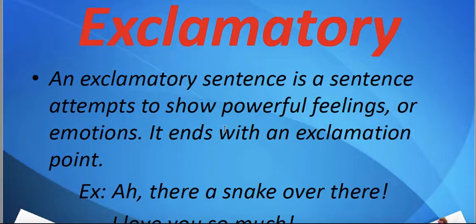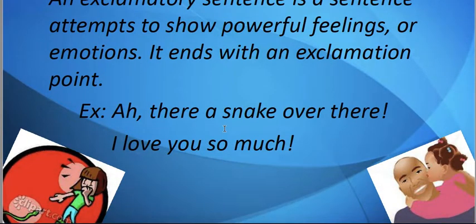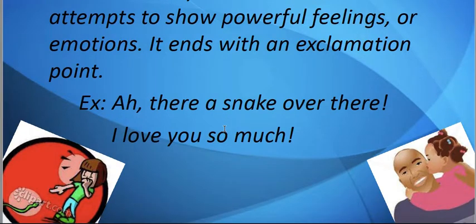Now we have exclamatory sentences. These are sentences which express some type of feeling or emotion, and they are followed by a sign of exclamation at the end. For example, there is a snake over there! I love you so much! Or alas, we have failed! Hurrah, we have won! These sentences are called exclamatory sentences.